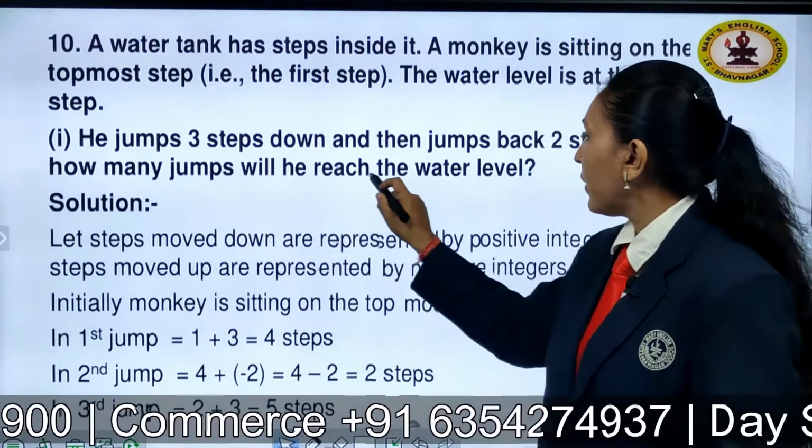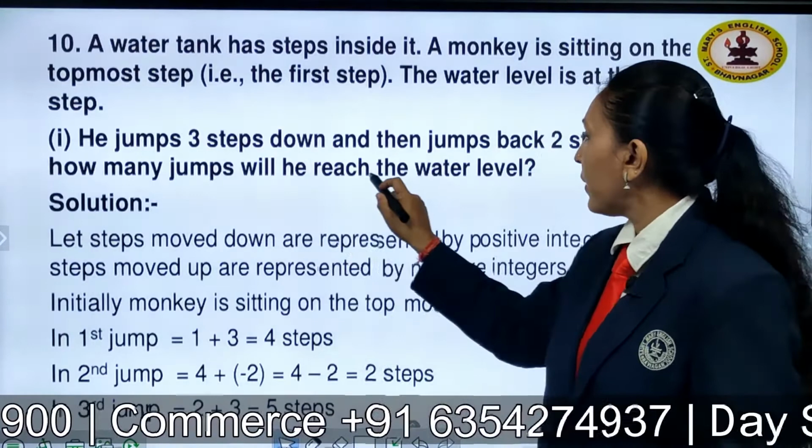Now in the second jump he will move 2 steps upward. Again he reached the second step. Now in the third jump again he will move 1, 2, 3 steps. Right? So he reached the 5th step. In the 4th jump again he will move 1 and 2 steps, where he reached the 3rd step. Right? Now again in the next 5th jump, 1, 2, 3. Where did he come? To the 6th step.